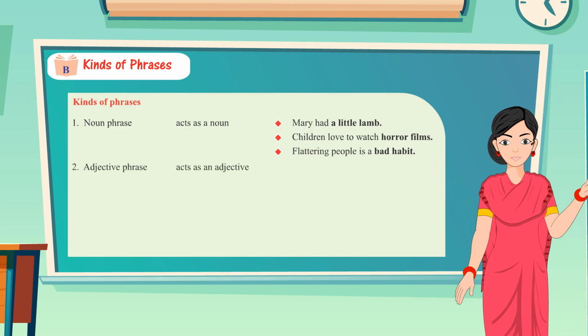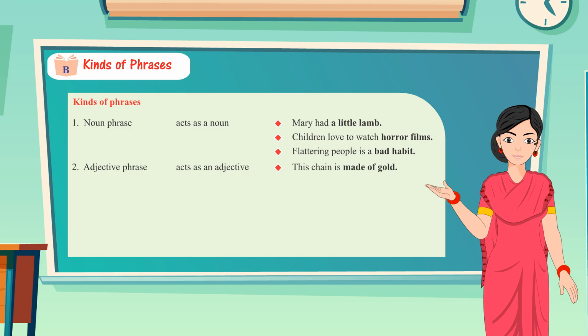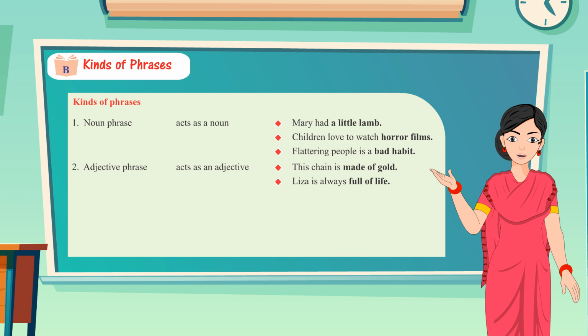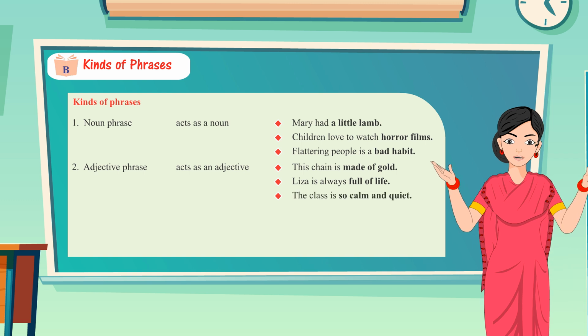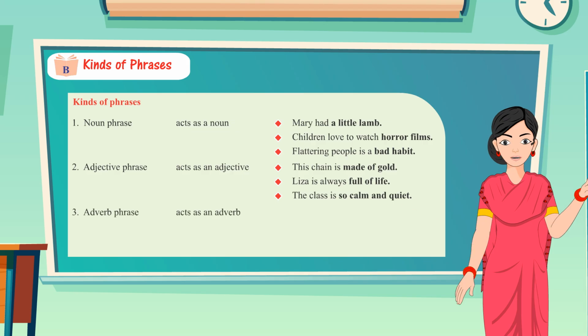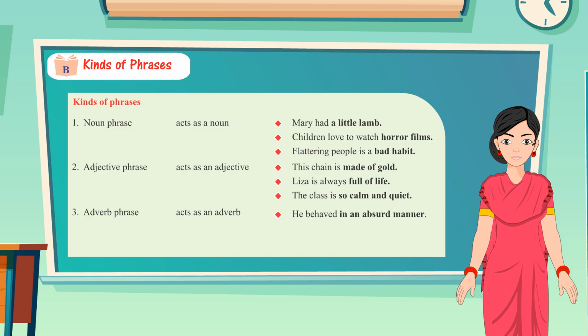2. Adjective phrase acts as an adjective. This chain is made of gold. Lisa is always full of life. The class is so calm and quiet. 3. Adverb phrase acts as an adverb. He behaved in an absurd manner. Not long ago I lived here. I visit him now and then.